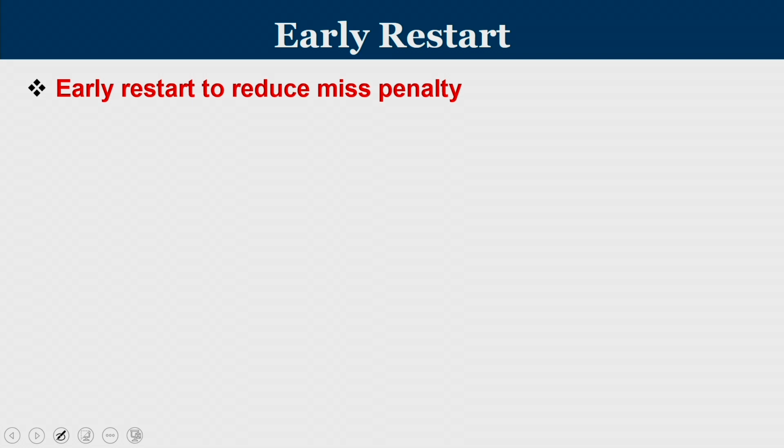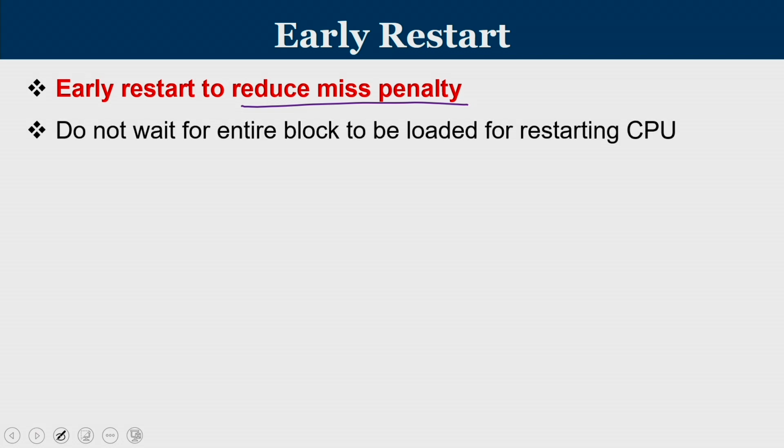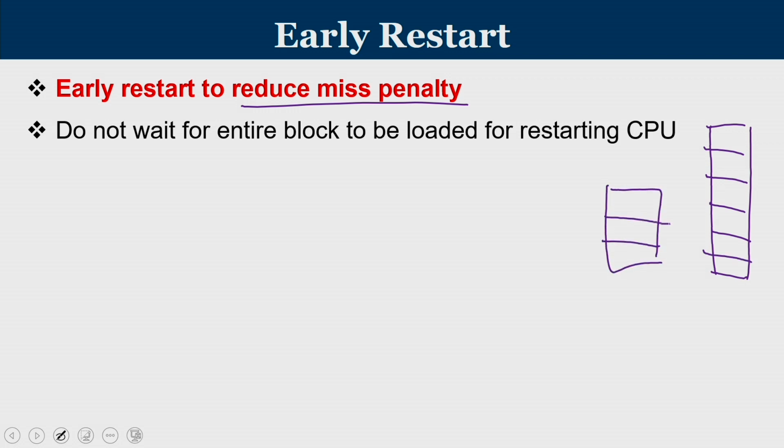Now we move on to the next optimization technique, which is called early restart. Early restart is used to reduce the miss penalty. We do not wait for the entire block to be loaded for restarting the CPU. So generally, this is my main memory structure. Let's imagine these are the blocks in the main memory, and let's say this is my cache. Now when there is a miss in the cache, one particular block from main memory is loaded into the cache.